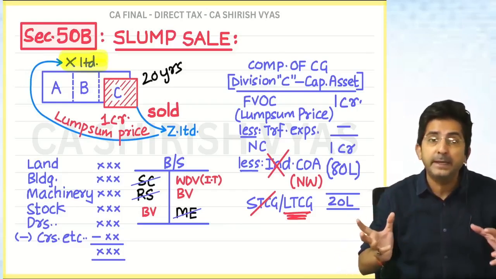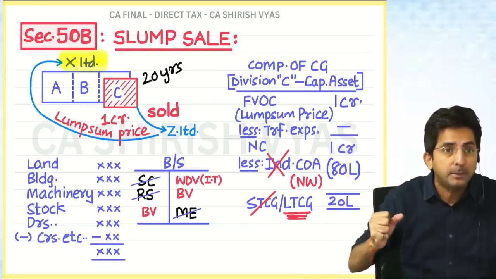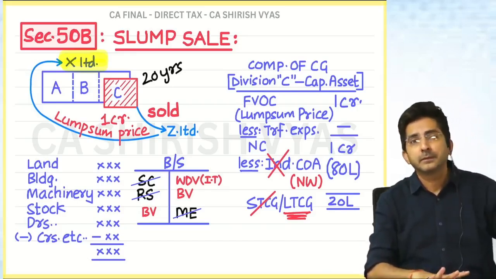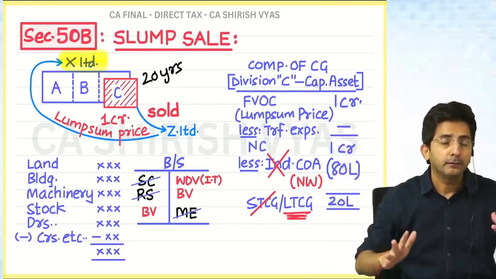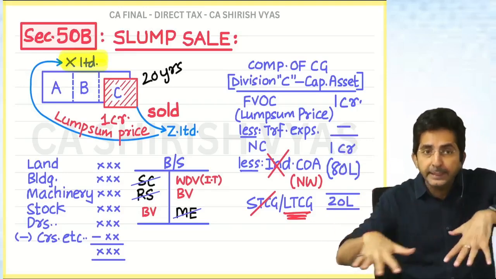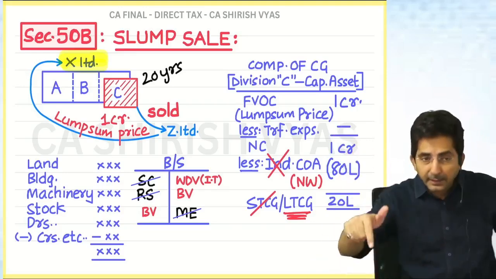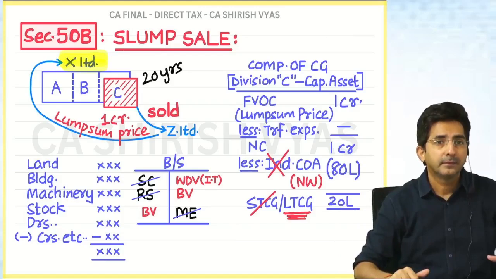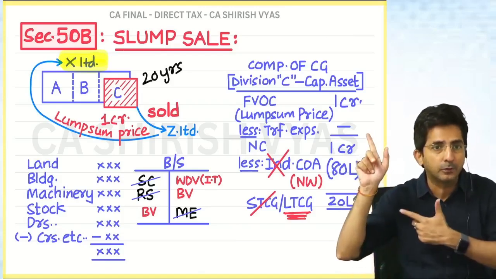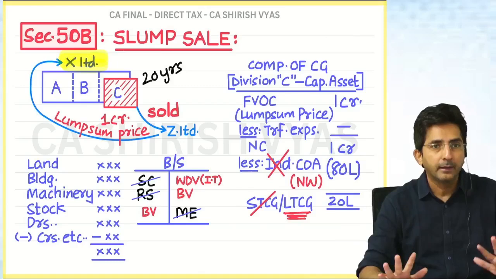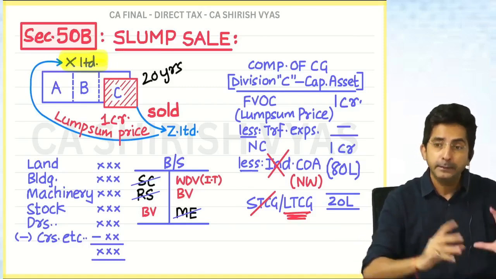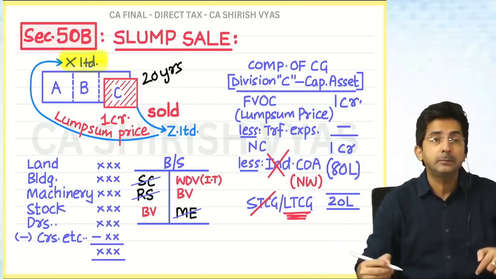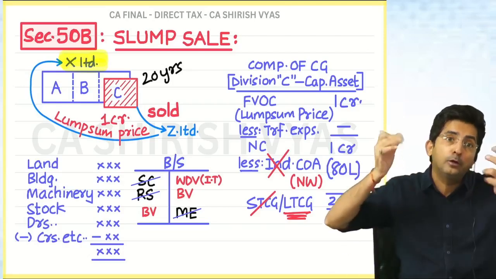And how to estimate what should have been the price of my business? There are detailed rules, not in the syllabus. This is a big theory which I explain in final CA in detail. And in the current CA final paper, they had asked a slump sale question. This thing is there in CA final also, and even in CA Inter. But in final CA, you will also have to estimate the real value of your business.